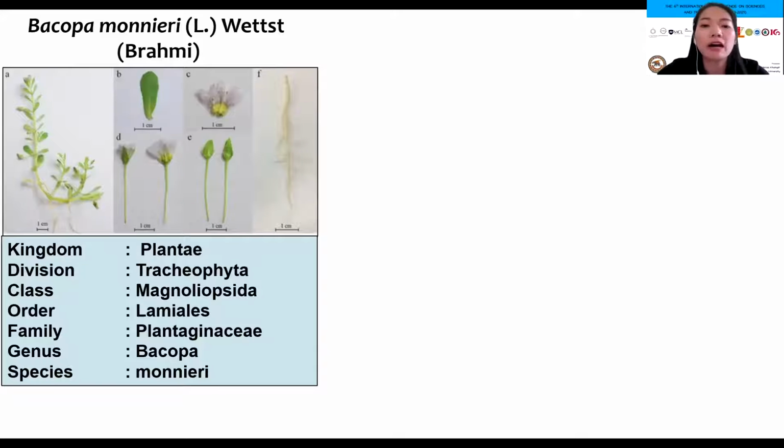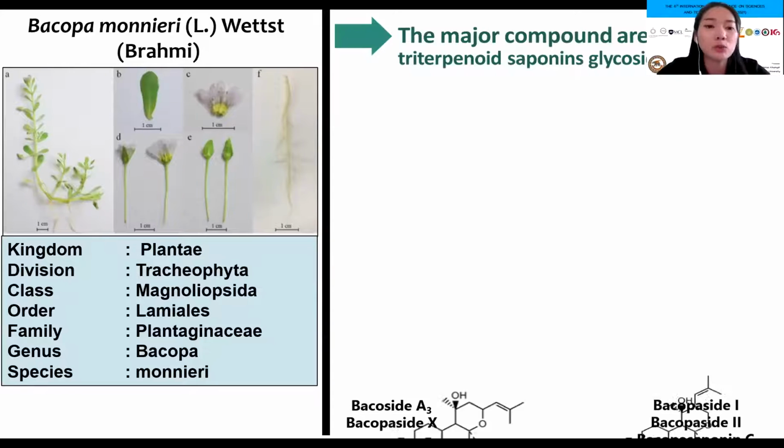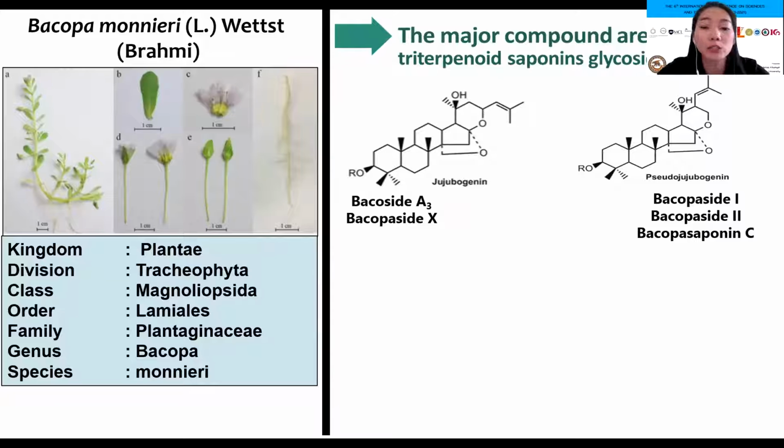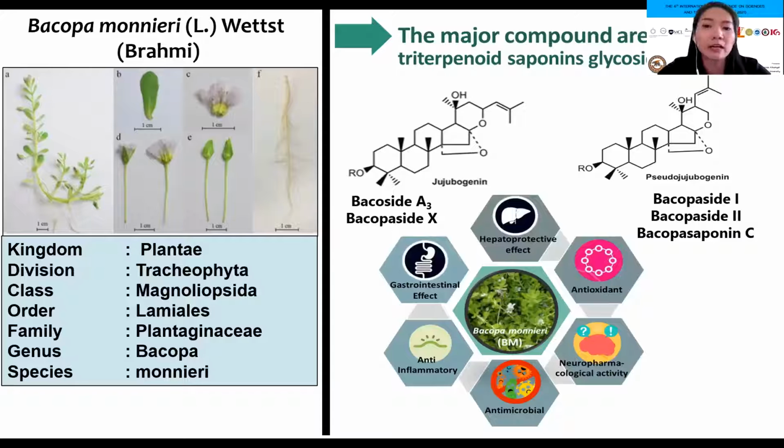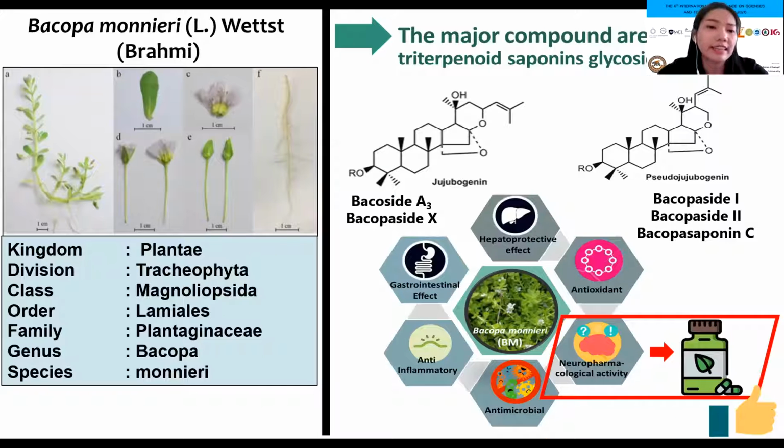The major compounds, including Bacoside A3, Bacopaside 1, Bacopaside 2, Bacopaside X, and Bacopasaponin C, are responsible for memory and cognition enhancement. Besides, Bacopa monnieri extract can protect against beta amyloid toxicity and is rich in pharmacological properties. Nowadays, this plant has been developed as a dietary supplement or herbal medicine for its good efficacy and low toxicities.